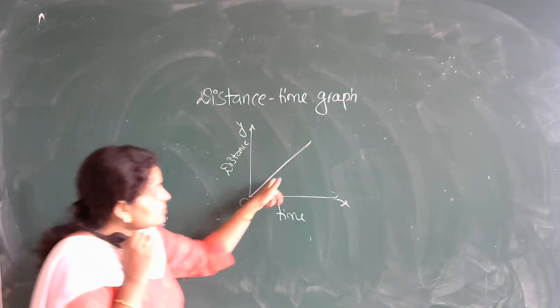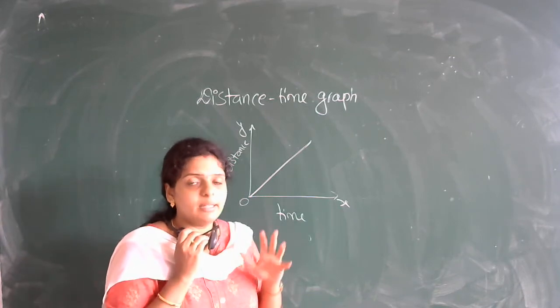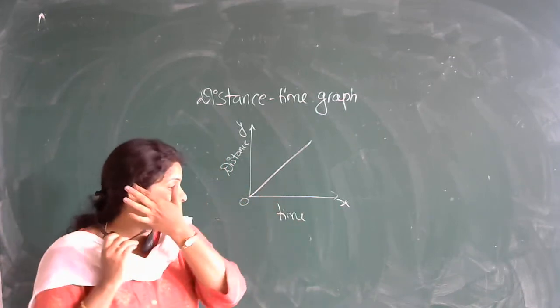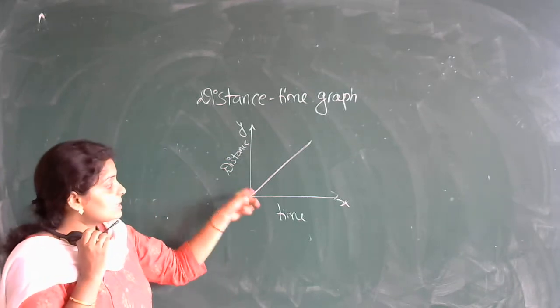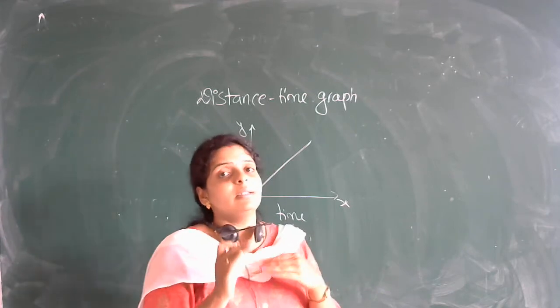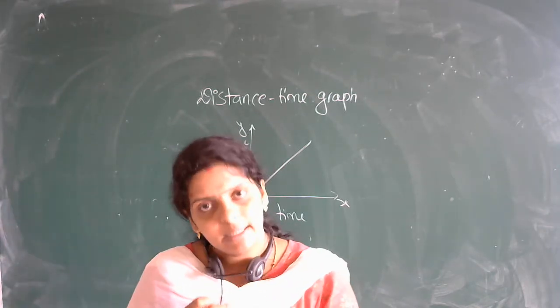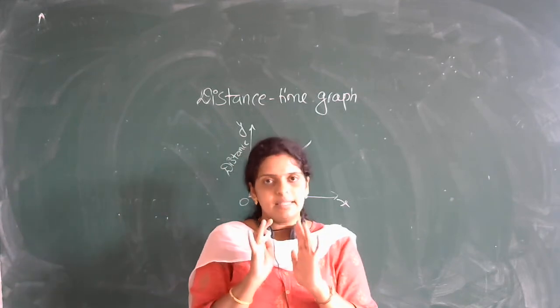What I am taking is just a straight line. What is the meaning of the straight line? It means the nature of the motion is uniform. Uniform मतलब क्या हो रहा है? Distance और time same interval पे change हो रहा है. There is no variation in the change of time and distance covered by the body. Constant है, दोनों ऐसे simultaneously change हो रहा है.